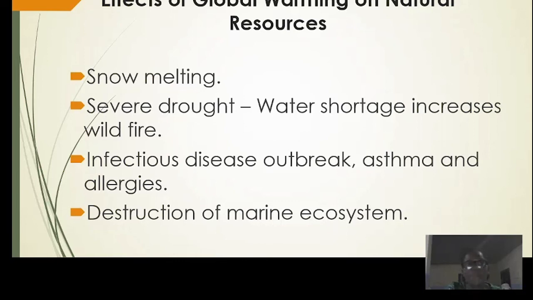Now, I heard news over the internet some time ago that in Rivers State, a large number of fishes were washed down the shore, or the river bank, and they were all dead. Though nobody knew what happened, I think it could be as a result of global warming. So that means global warming can also lead to the destruction of our natural resources like the marine ecosystem.